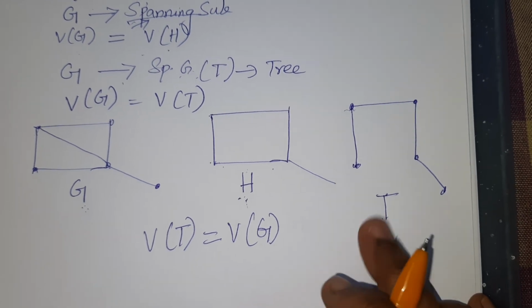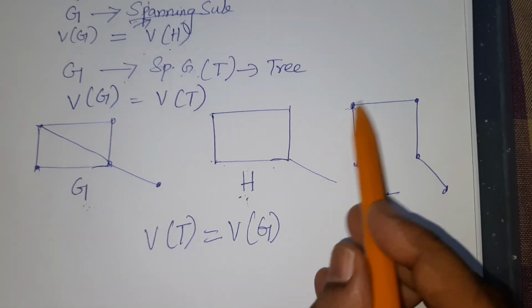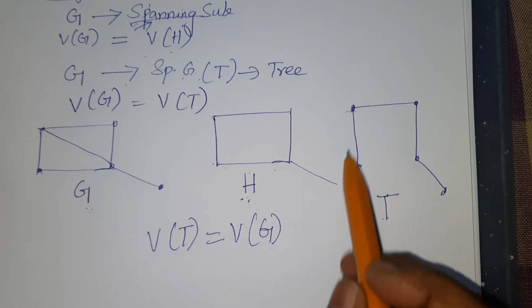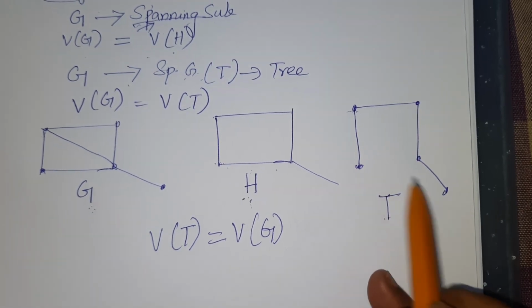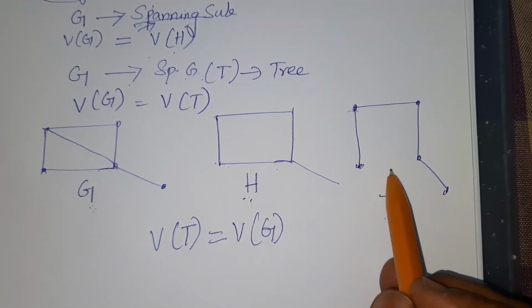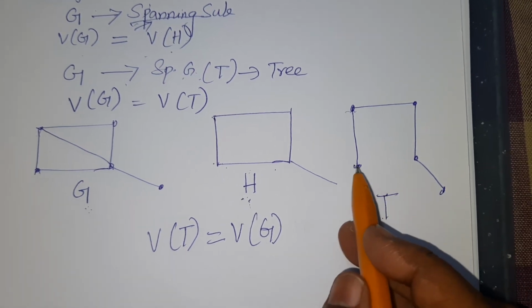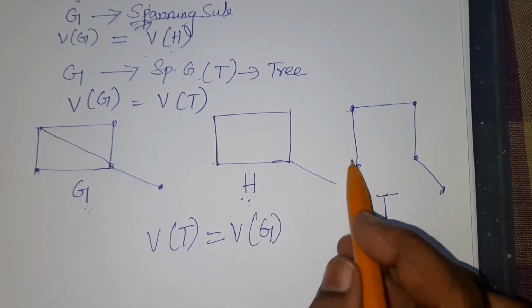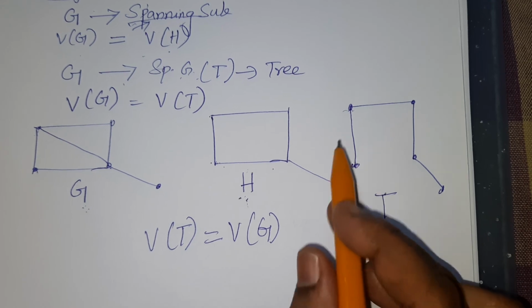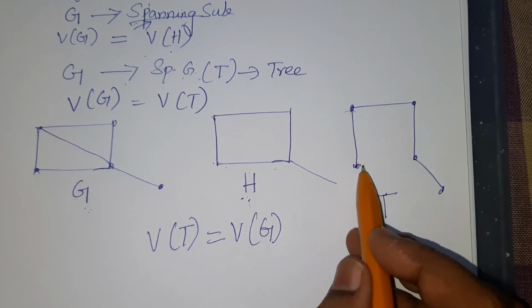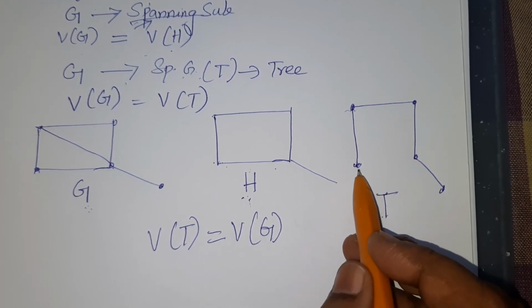In addition to it, another character over here is that this subgraph, of course, is a connected graph and also does not contain a cycle in it. There is no possibility that wherever I start, the initial point, I can come back to the same point, where my initial is not equal to the final. That means